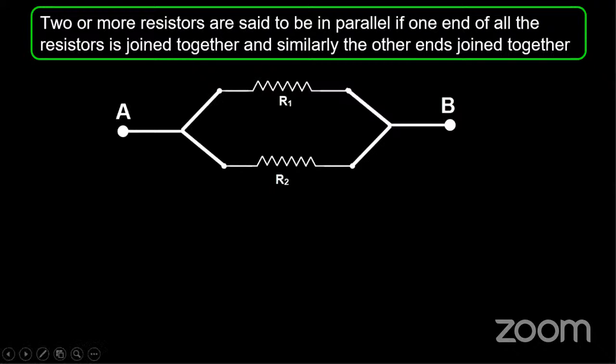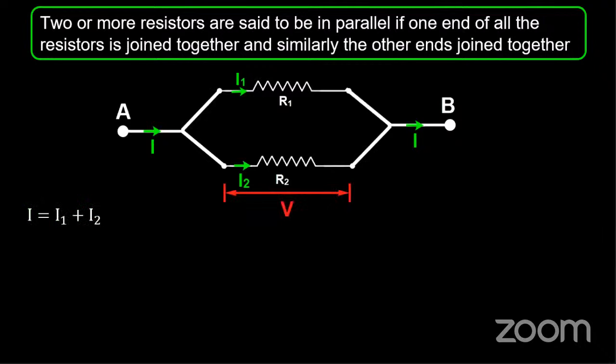The current flowing through these resistors varies, but the voltage drop across them remains the same. Now applying Ohm's law, V is equal to I1 into R1 and V is equal to I2 into R2.